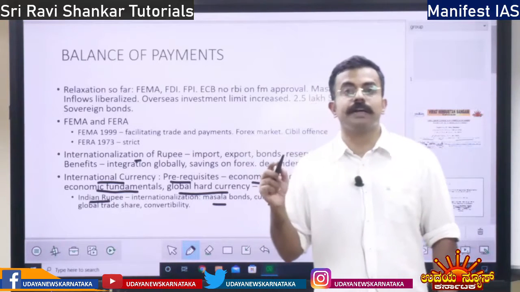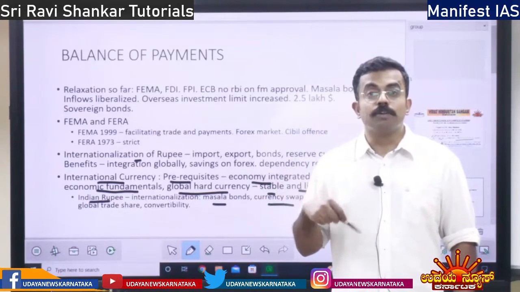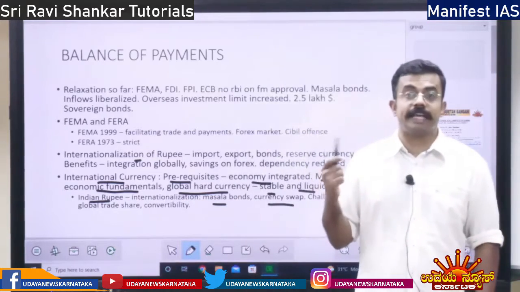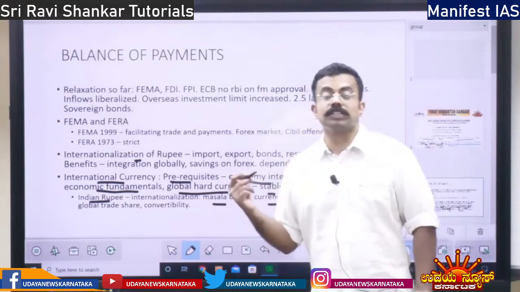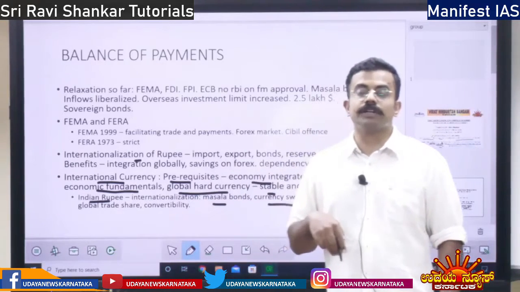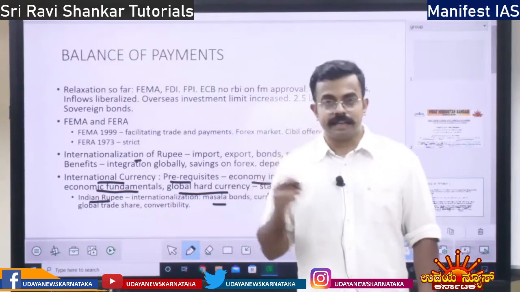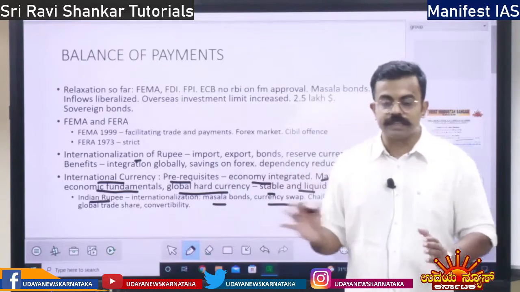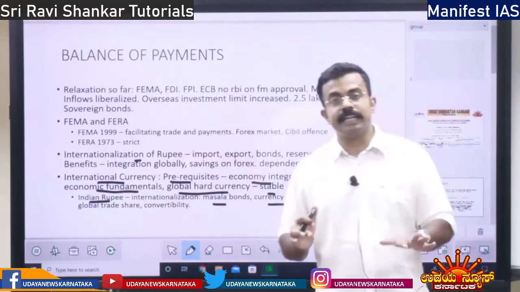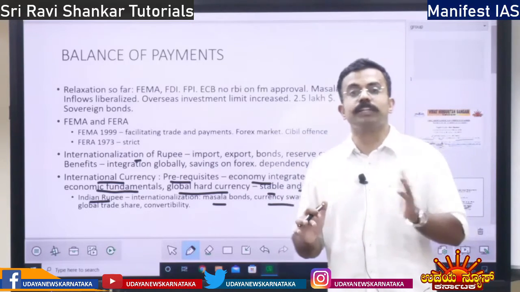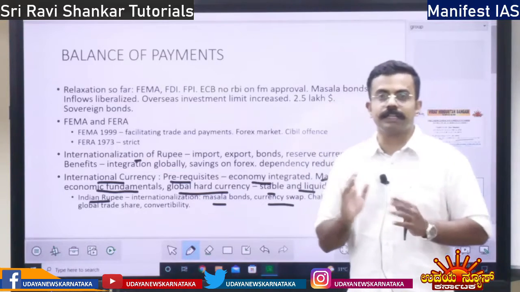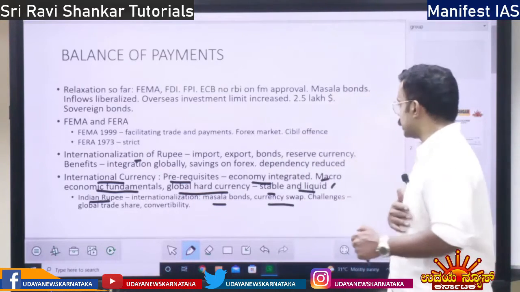India should give Indian rupee to Japan, or in the form of loan, whenever they want, right? So this is the concept of currency swap. It doesn't mean we are going to give currency and they are going to give us their currency. No, they have given us dollars. We have to set aside some money for Japan. Whenever Japan demands for any investment, for anything, then we should give Indian rupee or the dollar itself, right? We have to return it. So that is the concept of currency swap.